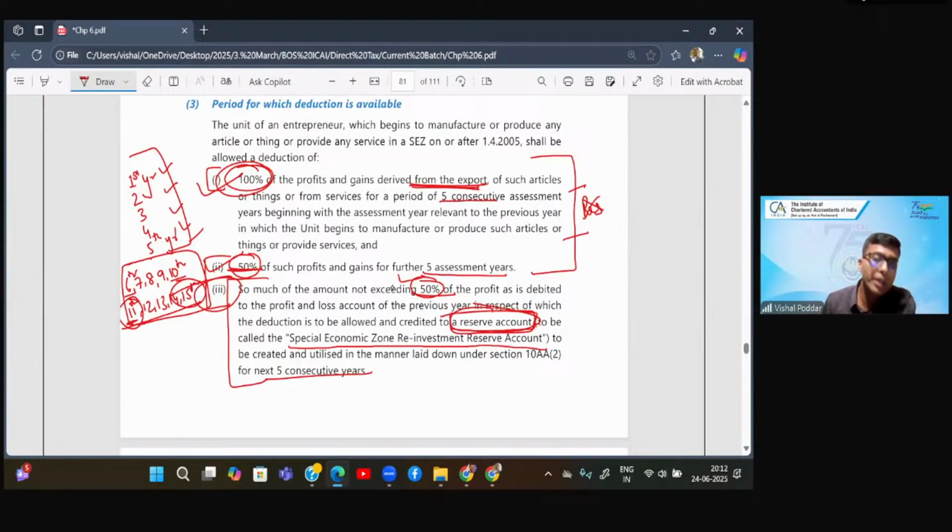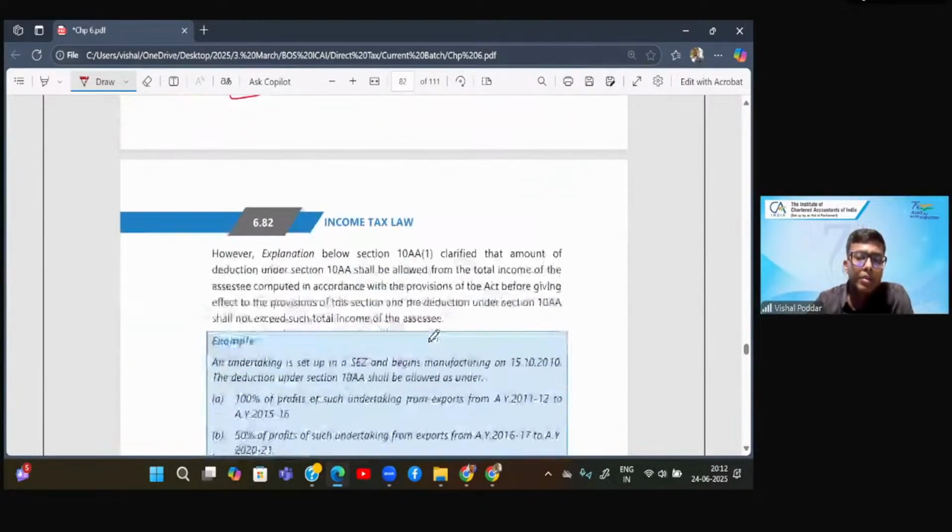Now, only creating the reserve is not sufficient. Why the reserve is created, you'll get to know further. So this 50%, whatever you want to claim as deduction, this amount should be transferred and maintained in this special reserve account.